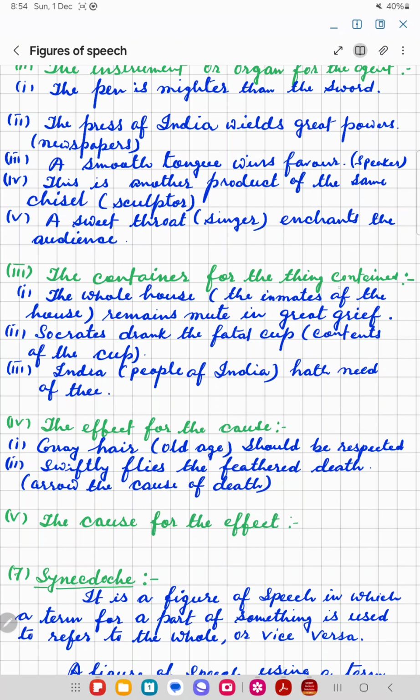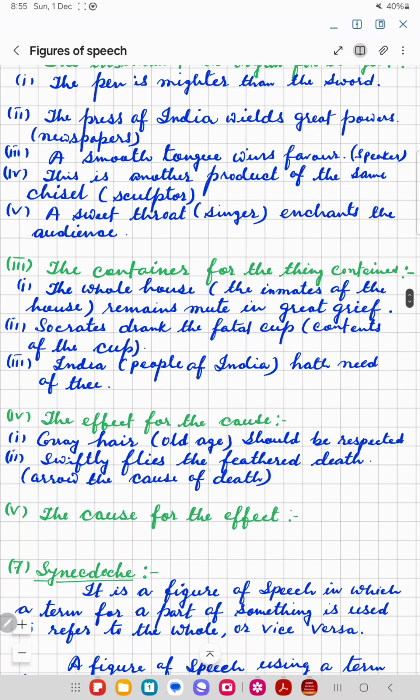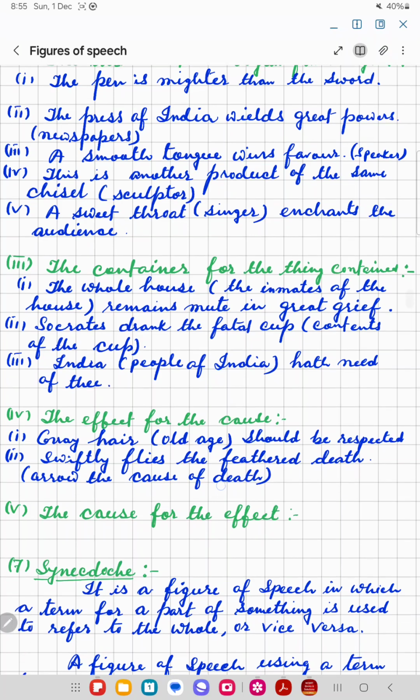The container for the thing contained. The whole house, the inmates of the house, remains mute in great grief. Socrates drank the fatal cup. Fatal cup stands for contents of the cup. India, people of India, has need of thee. The effect for the cause. Grey hair, old age should be respected. Swiftly flies the feathered death. Feathered death, arrow, the cause of the death.